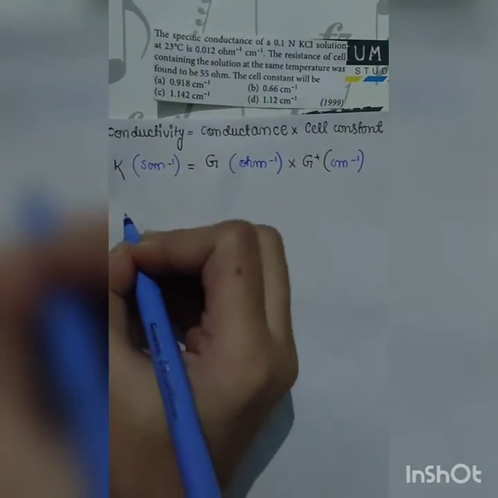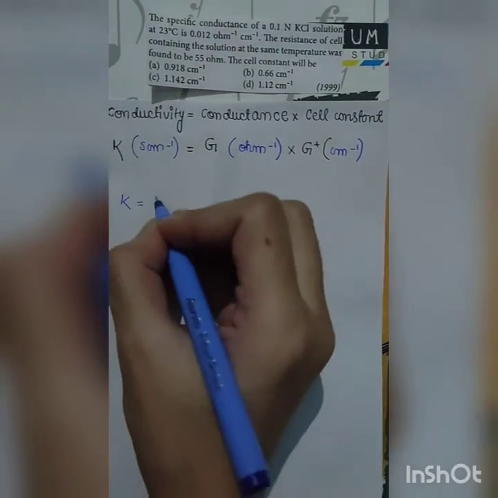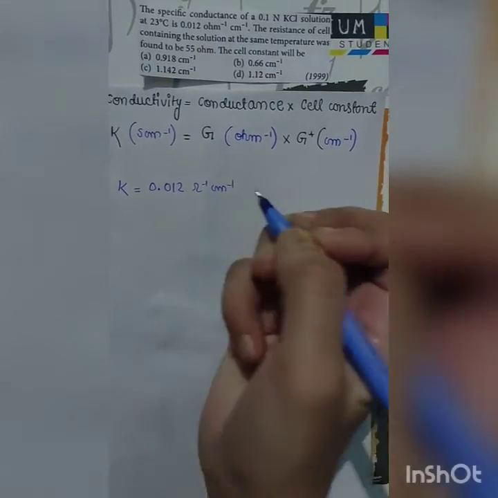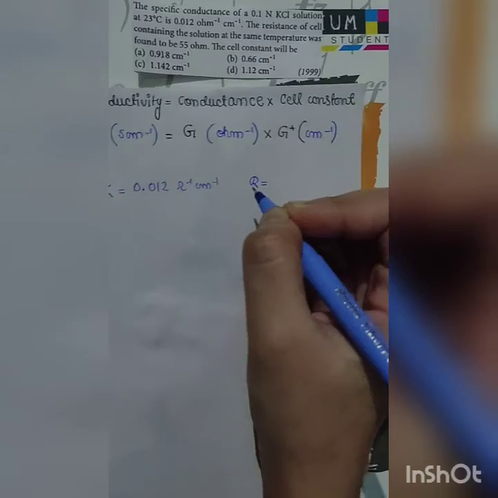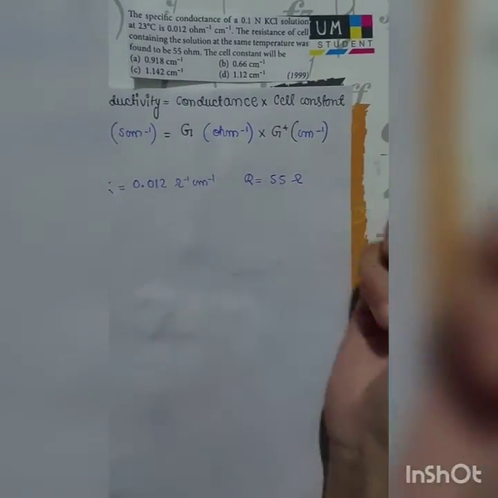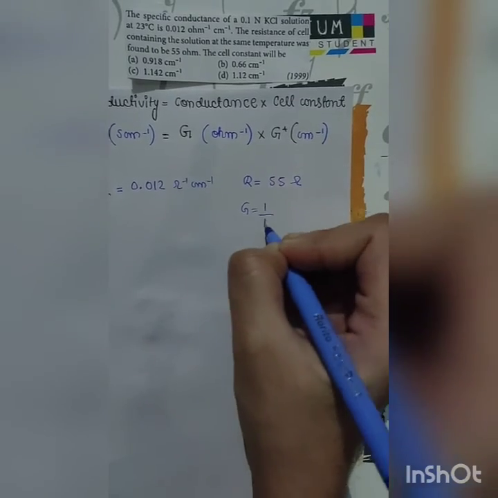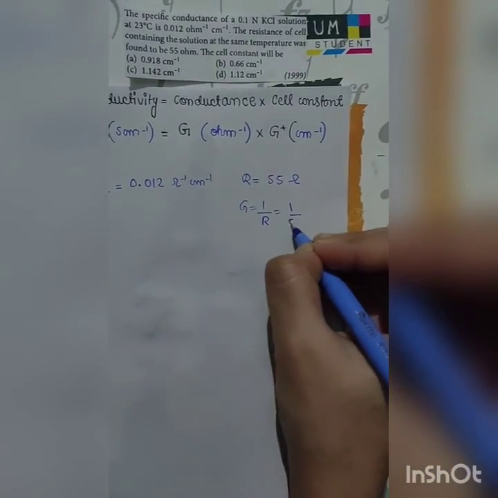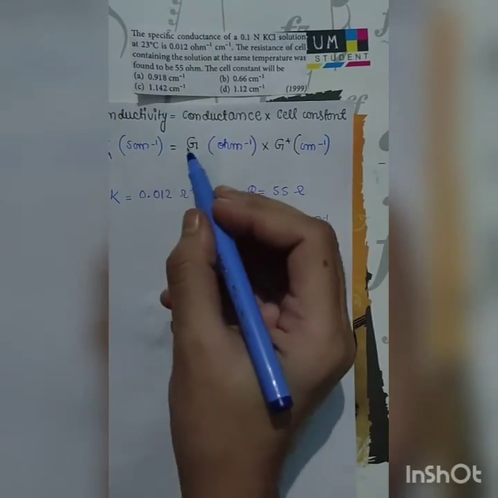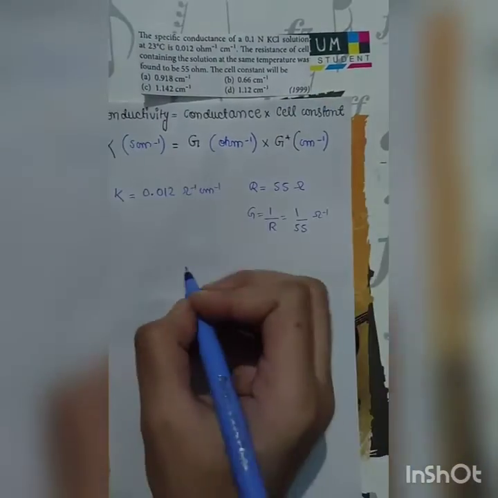Specific conductance of 0.1 normal KCl solution, kappa, is given as 0.012 ohm inverse centimeter inverse. Resistance of the cell containing the solution at same temperature was found to be 55 ohm. If resistance is this, conductance is 1 by R. So conductance will be 1 by 55 ohm inverse or Siemens. Now we very well know conductivity is equal to conductance into cell constant. We have to find cell constant.